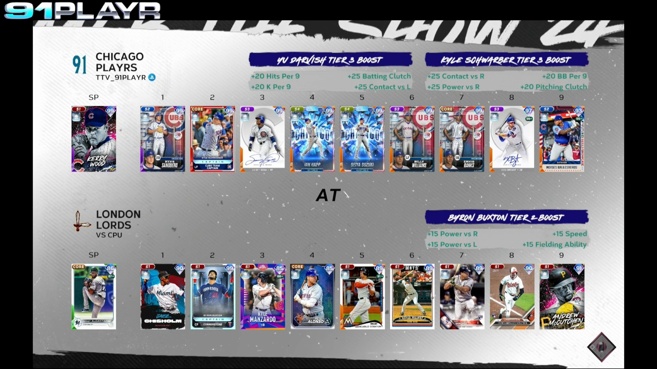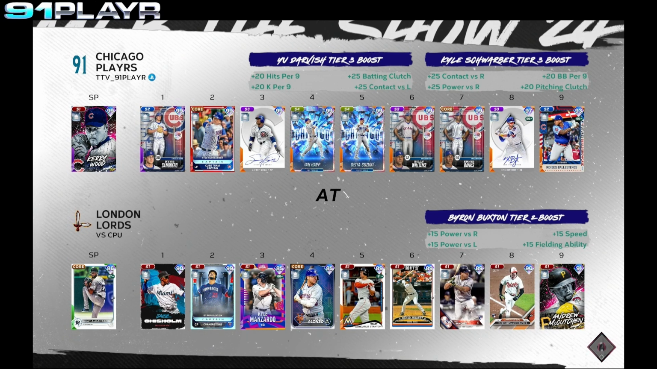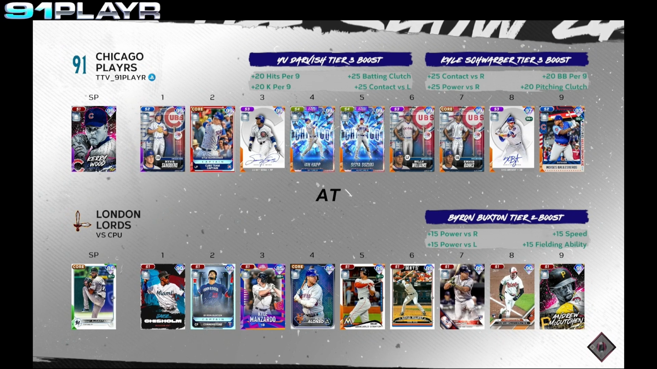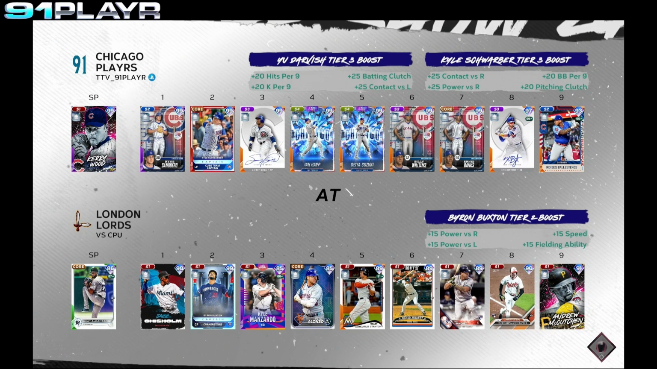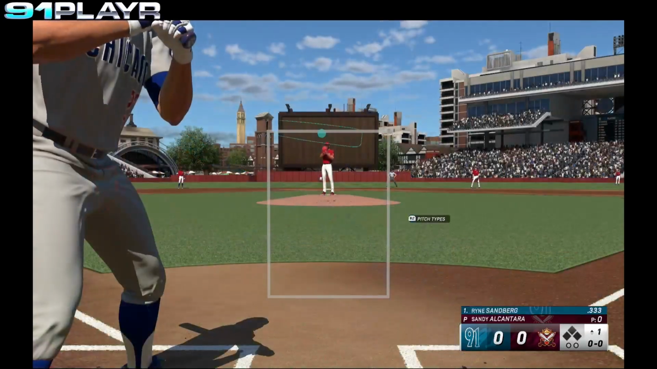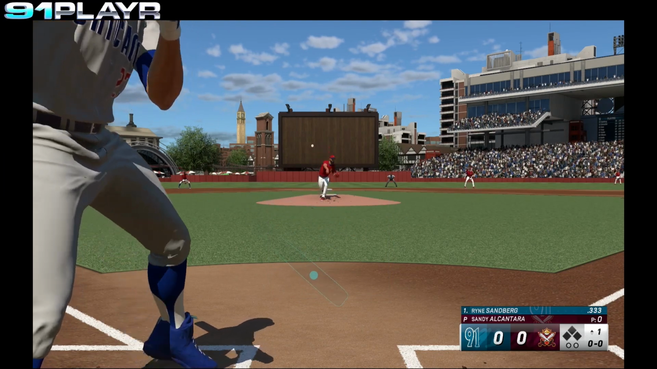For the Lords, Jazz Chisholm, Byron Buxton, Kyle Manzardo, Pete Alonso, Giancarlo Stanton, David Wright, Gary Sanchez, Jordan Westburg, and Andrew McCutchen. And on the mound, Sandy Alcantara. Leading things off today for the Cubs, Ryne Sandberg. And on the mound, Sandy Alcantara for the Lords.